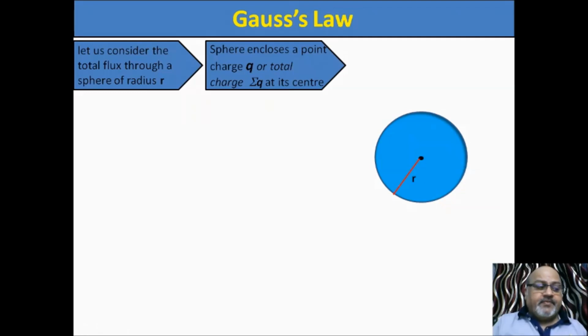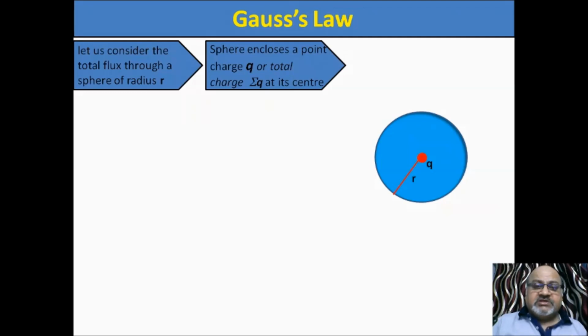So here, suppose a single charge small q is placed at the center. See on the screen, we have placed this charge small q at the center. Now what will be the result?